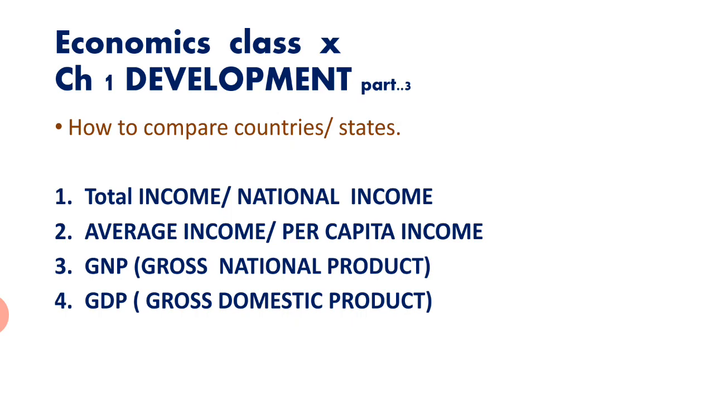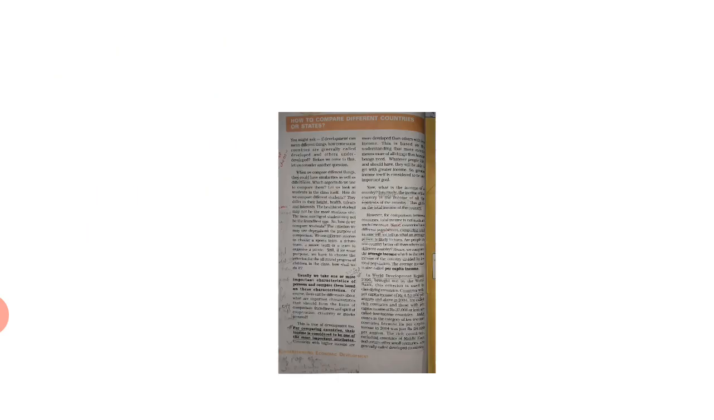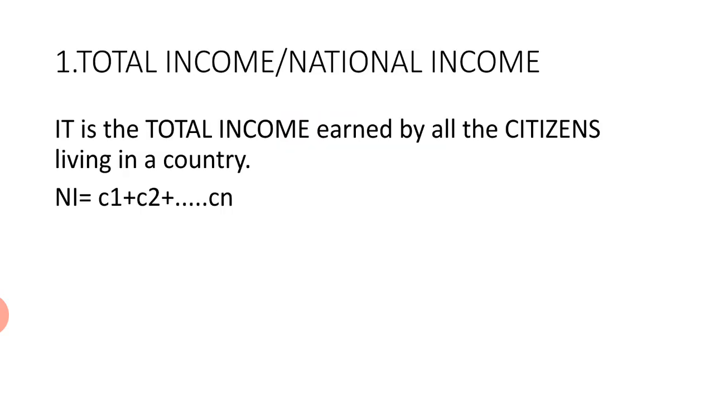Now, the development in the countries and states is measured according to the following attributes. The first is the total income or the national income. The second is average income or per capita income. The third is GNP, which stands for gross national product. The fourth is GDP, which stands for gross domestic product. Now, this topic is given on page number 8 of your textbook. Let us begin with the understanding of these criterion.